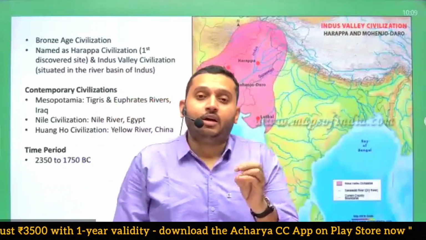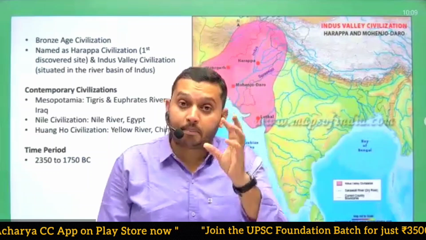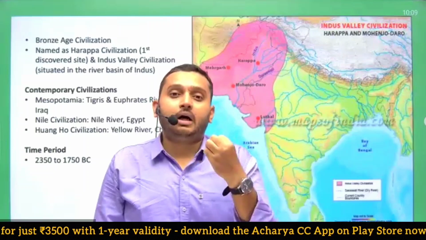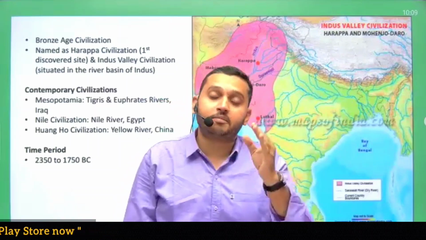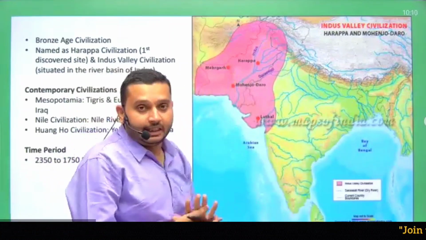Presently, we have found more than 2000 Harappa sites. Though some sites are very small, the most important sites are also 1400 plus, and around 900 plus sites are in India. Rest all are in Pakistan.